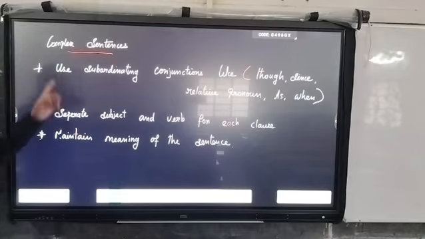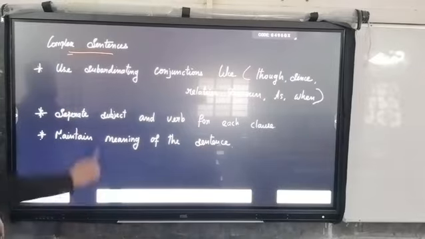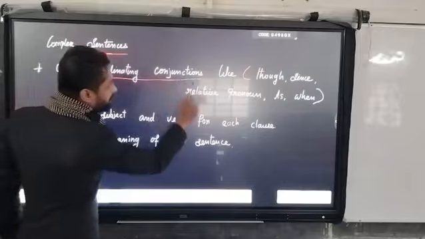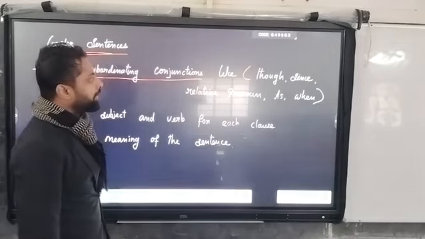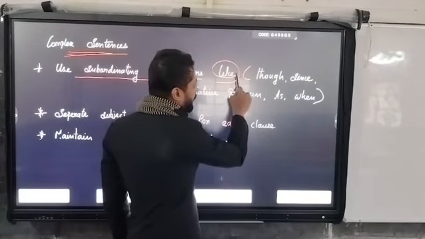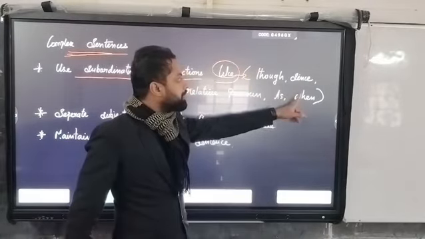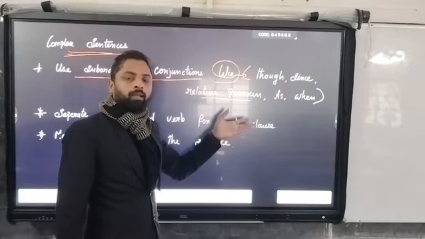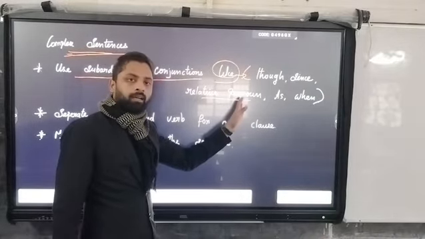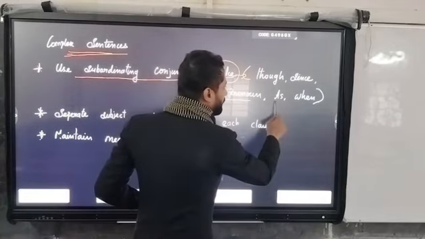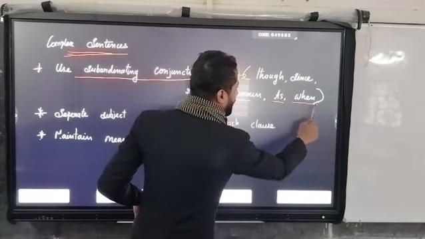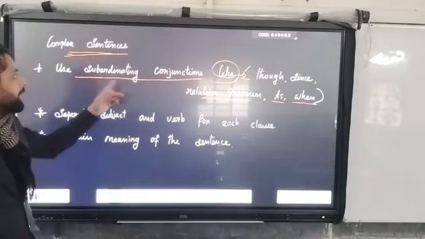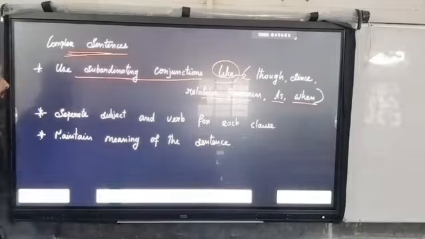Then the next one is the complex sentence. The basic components of a complex sentence: use subordinating conjunctions. We have to use only subordinating conjunctions, like though, since, and also the relative pronouns like when, whom, and the. Such words are usually called relative pronouns, and also as and when, etc. Since, and such words, are usually called subordinating conjunctions.